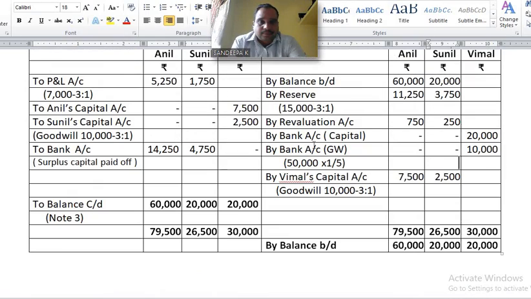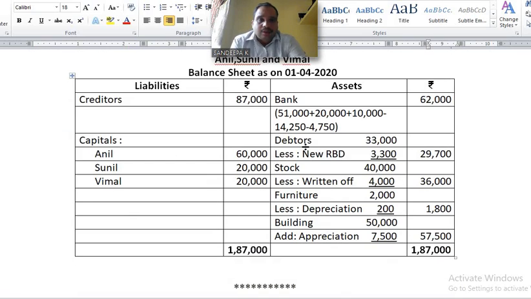Understand? Less new RBD 3,300, 29,700. Next, stock given in the balance sheet 40,000 less written off. Please see the revaluation account debit side. Less written off 4,000, outer column 36,000. Furniture 2,000 less depreciation. Please see the revaluation account debit side, 200, outer column 1,800.